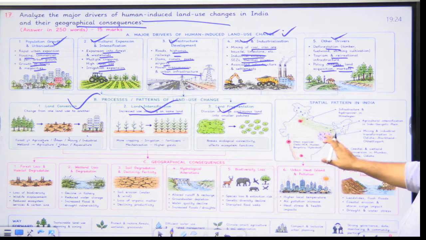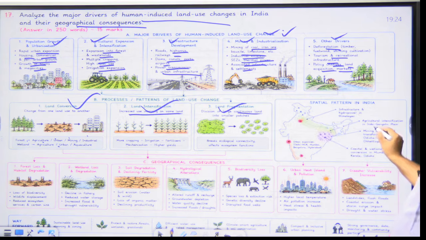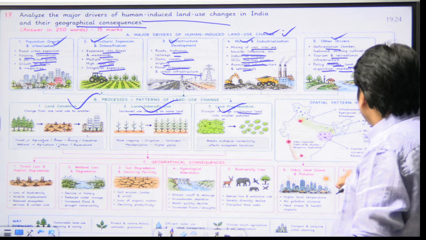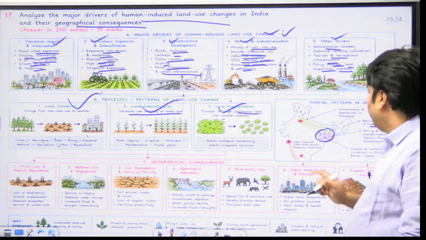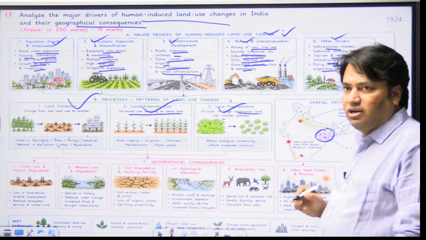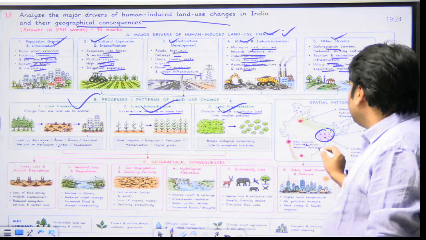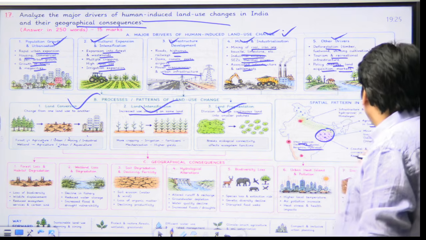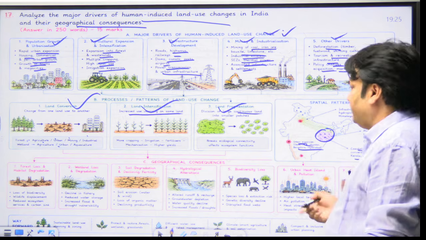You will see here: infrastructure and hydropower in the Himalayan region, right? In the Indo-Gangetic Plain region, what do we see today? Due to growing population pressure, we see agricultural intensification. In regions like Odisha, Jharkhand and Chhattisgarh, we see what? Mining and industrial transformation. You can give examples like this. In regions like Delhi NCR, Mumbai, Bengaluru and Hyderabad, we see urban expansion. In regions like Mumbai, Kerala and Odisha, we see coastal and wetland conversion, right?